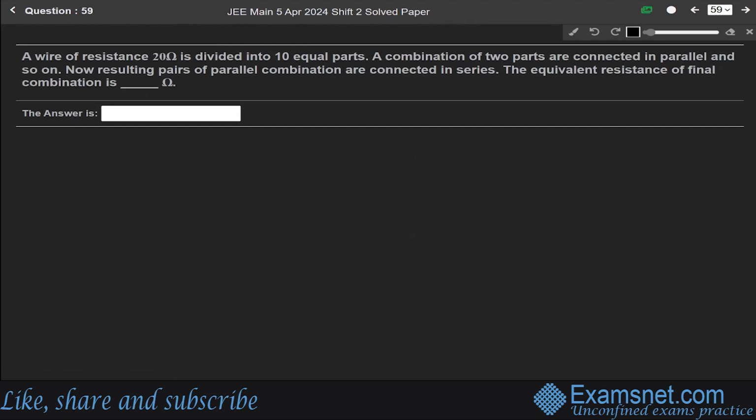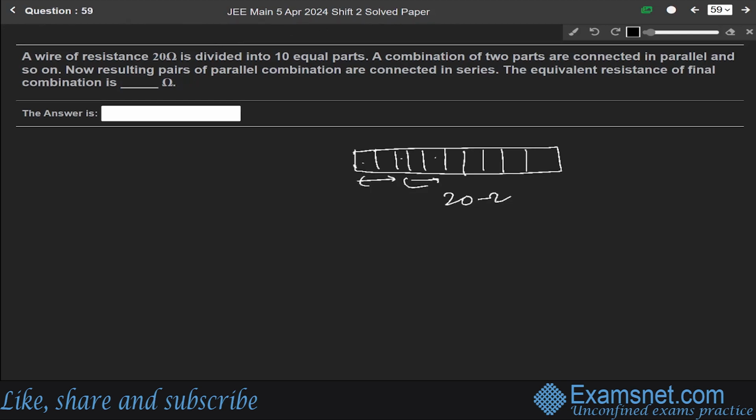Now next, question 59. A wire of resistance 20 ohm is divided into 10 equal parts: 1, 2, 3, 4, 5, 6, 7, 8, 9, 10. A combination of two parts are connected in parallel and so on. Now the resulting pairs of parallel combination are connected in series. The equivalent resistance of the final combination is.